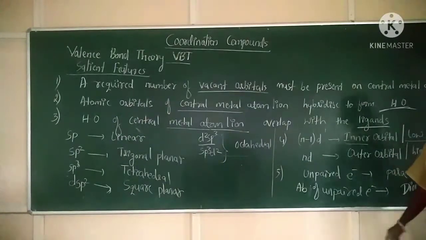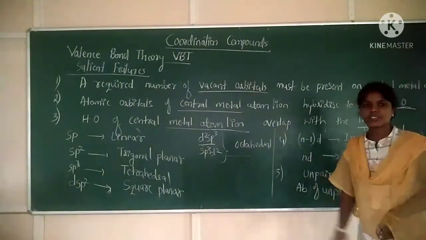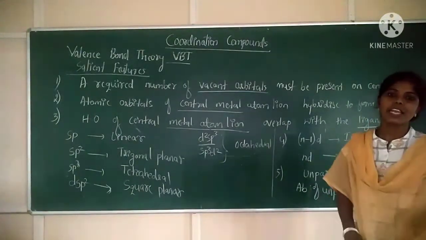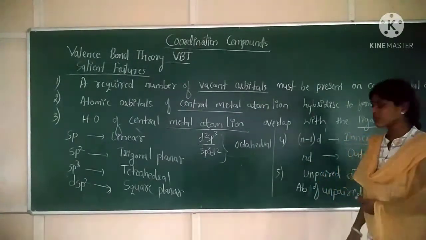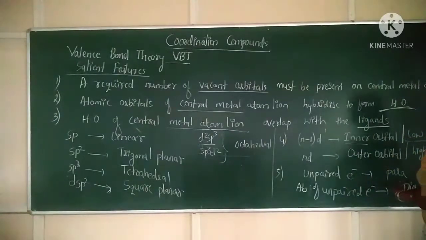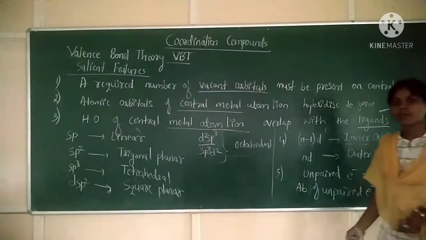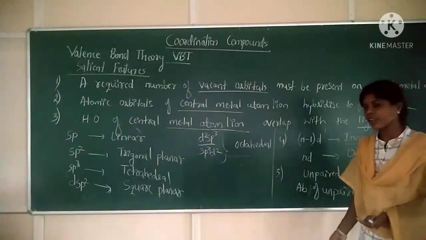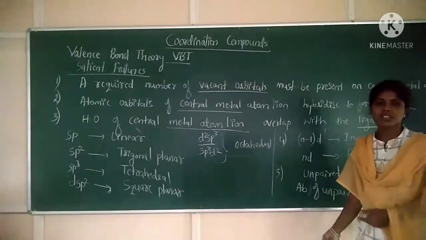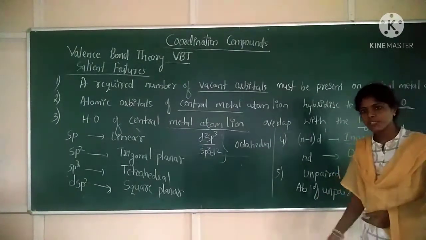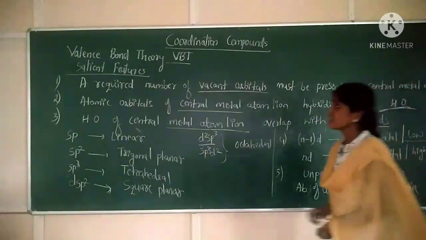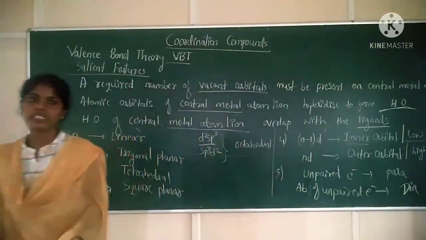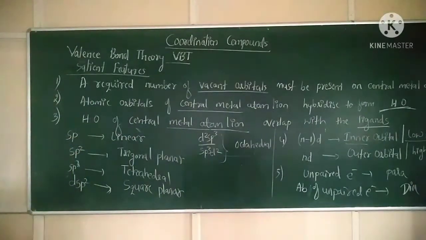Next, in a coordination compound, if we are observing any one or more unpaired electrons, means that property is said to be paramagnetic. If there is no unpaired electron, or if all the electrons are paired in a coordination compound, means that property is said to be what? Diamagnetic. So these are the salient features of VBT theory.